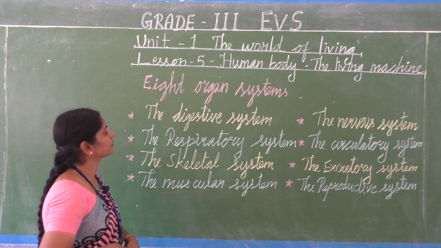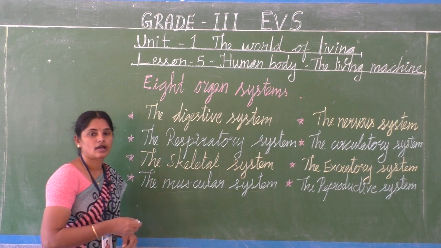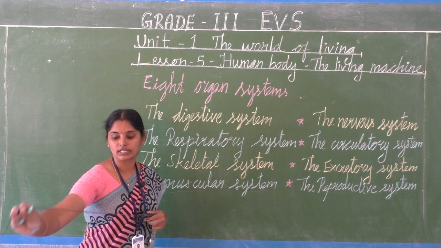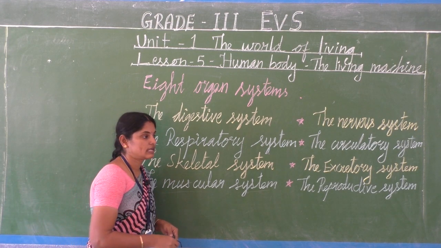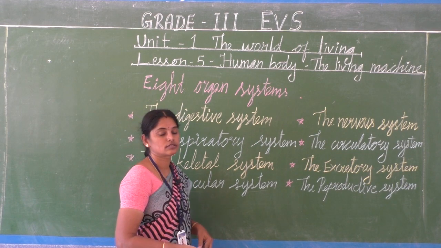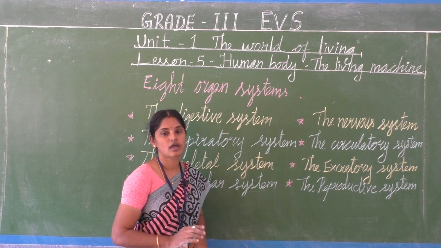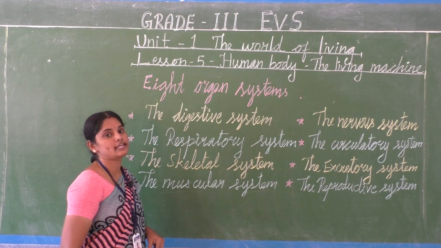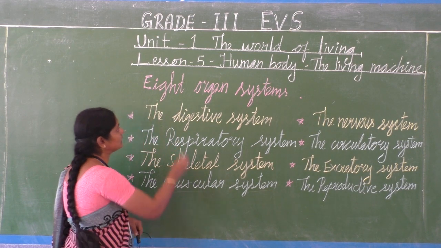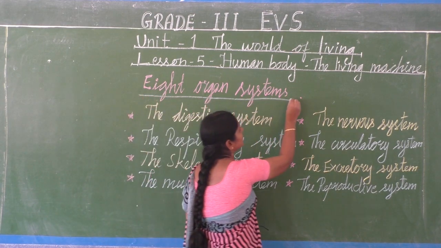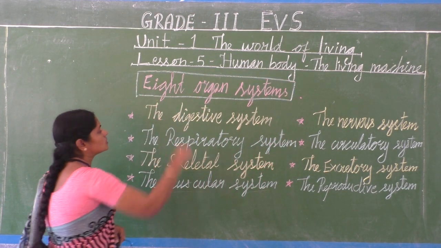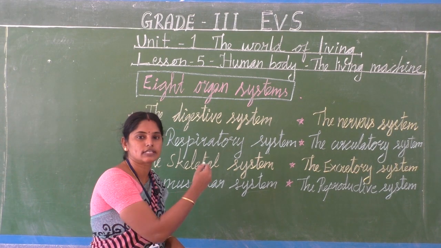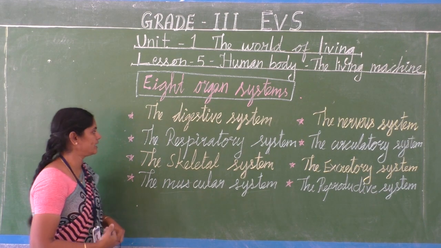Okay, children. Here, as I said before, there are many organ systems in our body. Among those organ systems, we have 8 main organ systems. How many? 8 main organ systems. Because we are small children, we just studied 3rd standard, we will see them one by one in a simple way.